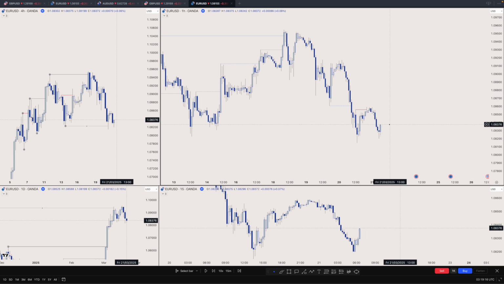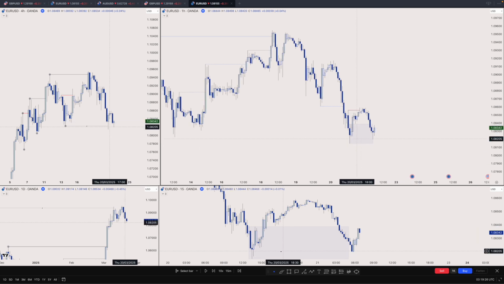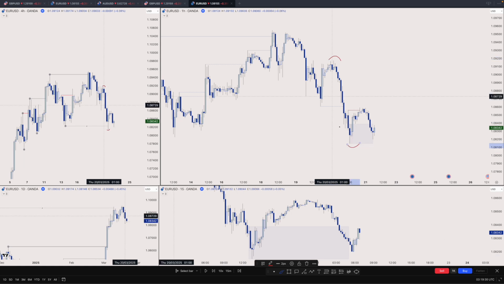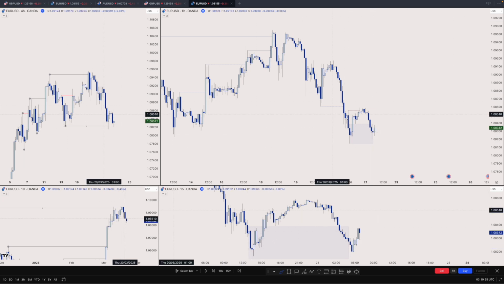Yeah, okay, let me think. Okay, this was the demand that led to the change of character, right? Yeah, at this point it's kind of like 50-50 because now I'm playing within this leg. This is the high, this is the low. I'm playing within this leg. We are in the discount. I just don't want to play the long from here. The reason is because we are heavily bearish.